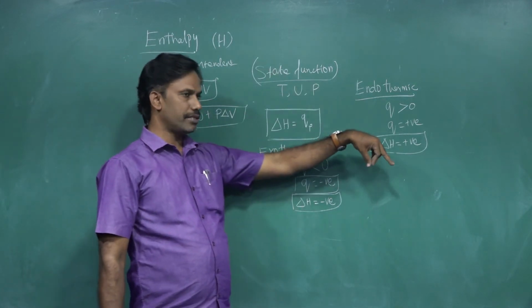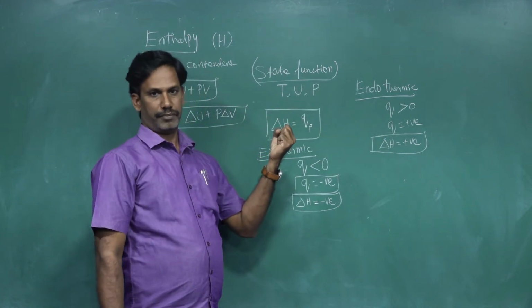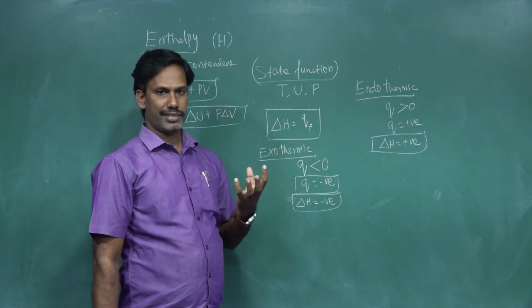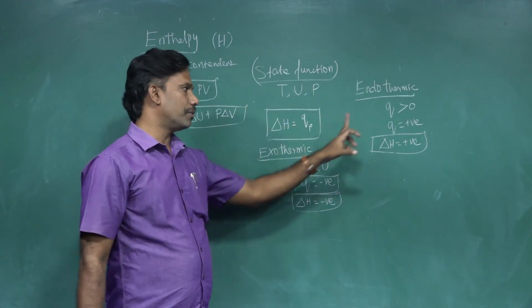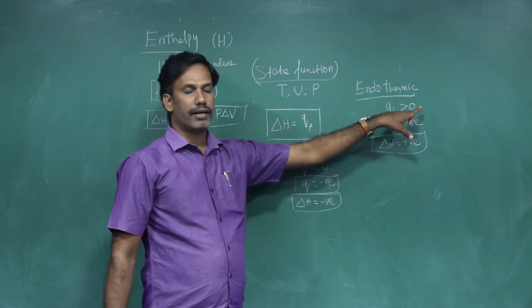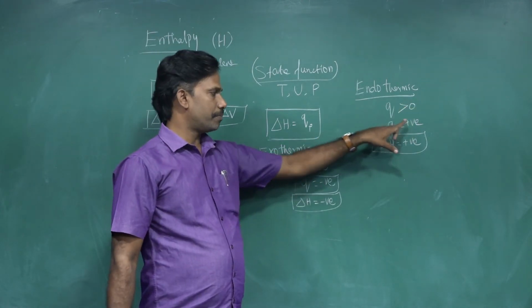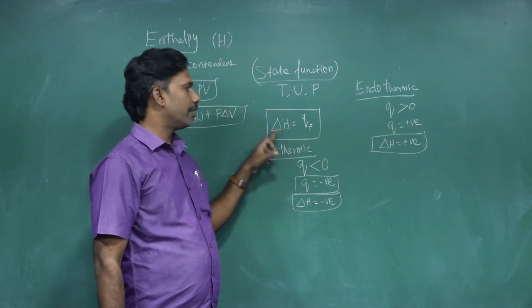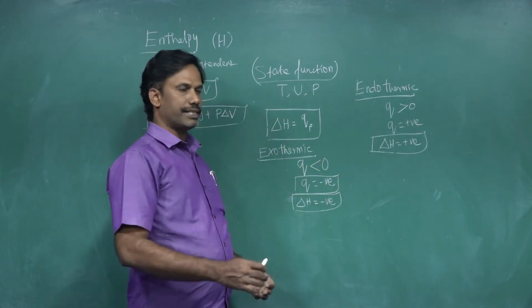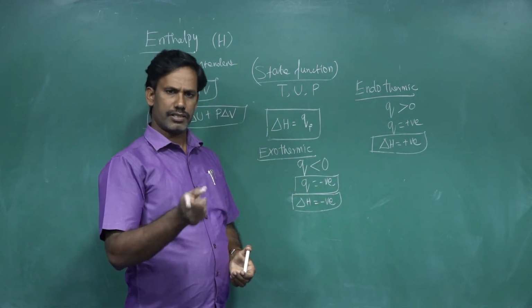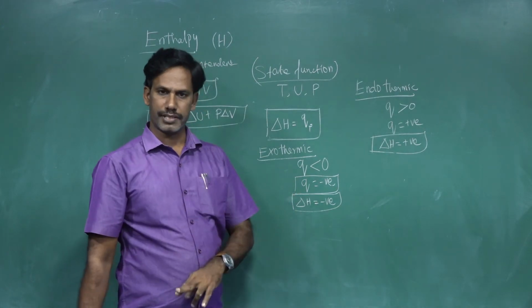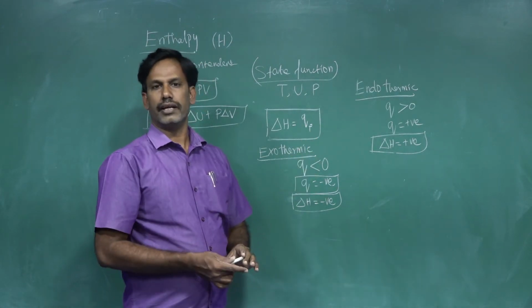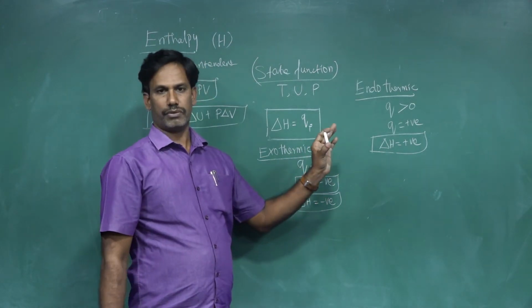For an endothermic process, energy is absorbed, heat energy is taken in during the process. So the Q value will be greater than 0. Then Q is positive, and since Q is positive, del H is also positive. So we can say, if the process is exothermic, definitely the del H value is negative. If a process is endothermic, definitely the del H value will be positive.